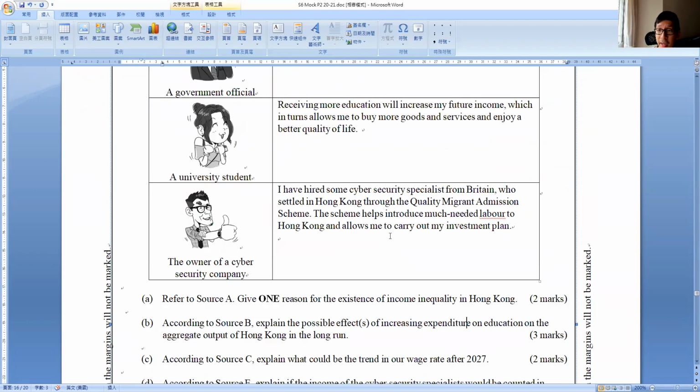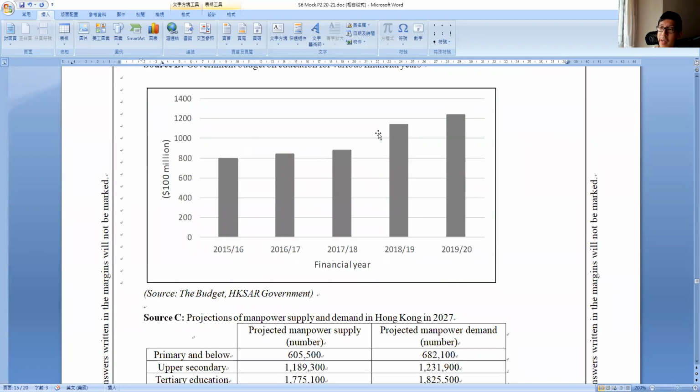Now, some of you will be thinking, can I answer AD? Wait. G is increasing, right? Now remember, education is government consumption expenditure, right? G increasing, so that also makes output level in the long run increase, right? Remember, AD.